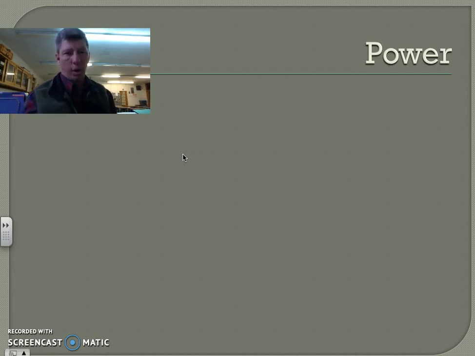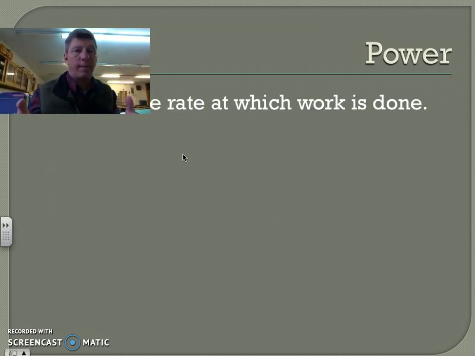The word power is defined as the rate at which work is done. Now, what does that mean? The actual definition will pop up on your screen in a minute, but it means that if you do 1 joule of work, you can do it very quickly or very slowly. For example, if you lifted a 1 Newton object off of the floor up to a height of 1 meter above the ground, that would be 1 joule of work, like we talked about in yesterday's video.